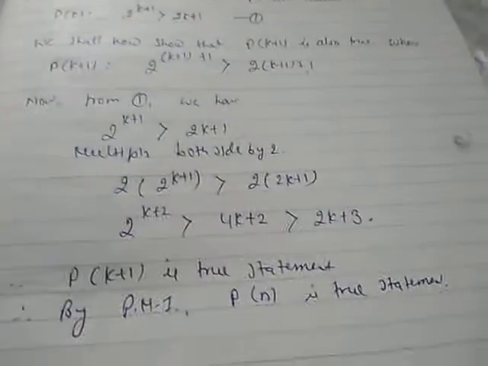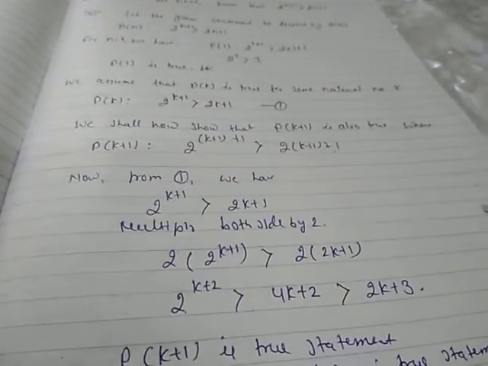This way children, chapter 4 is finished. I have explained all 3 types of questions that are in chapter 4 to prove by PMI the following statements.